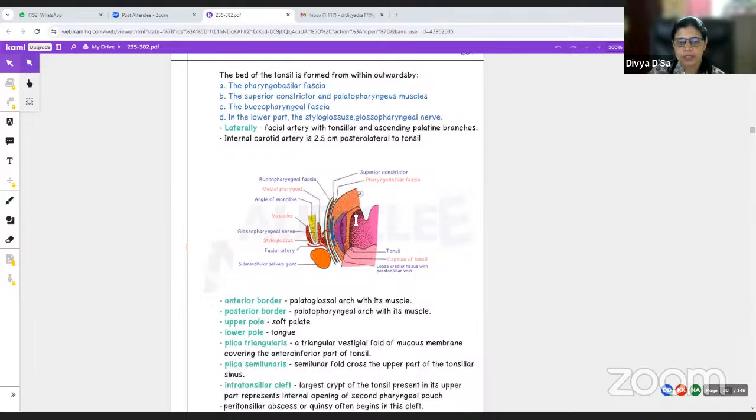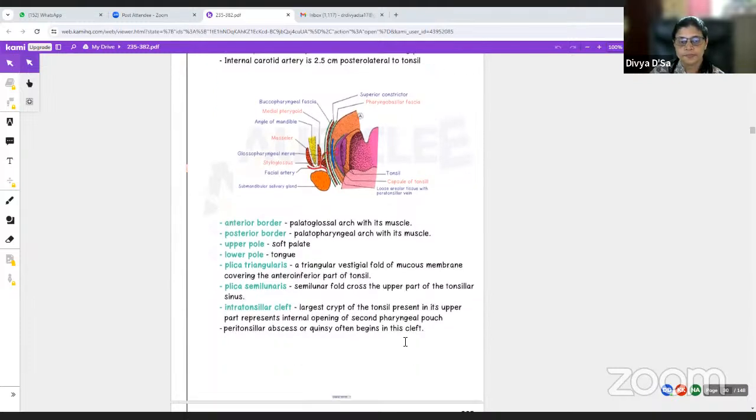The anterior border here is formed by the palatoglossal arch with its muscle. The posterior border is formed by the palatopharyngeal arch with its muscle. The upper pole is related to the soft palate and the lower pole to the tongue. Then there is plica triangularis, which is a triangular vestigial fold of mucous membrane covering the anteroinferior part of the tonsil. Plica semilunaris is the semilunar fold which crosses the upper part of the tonsillar sinus.